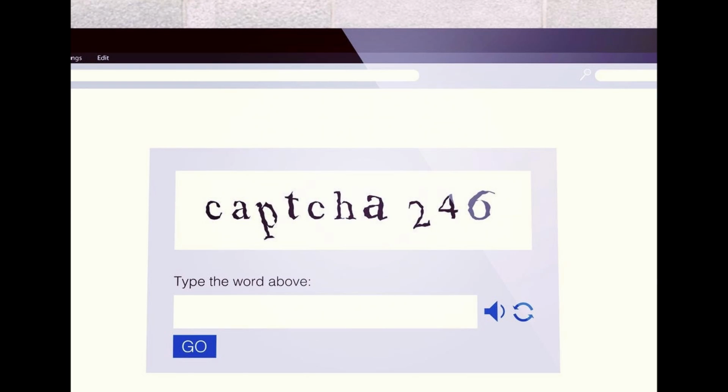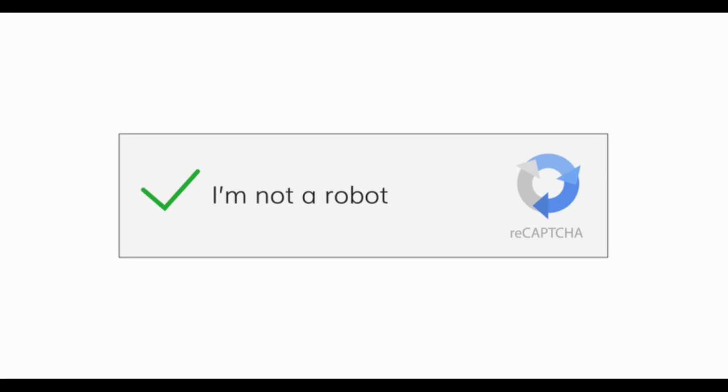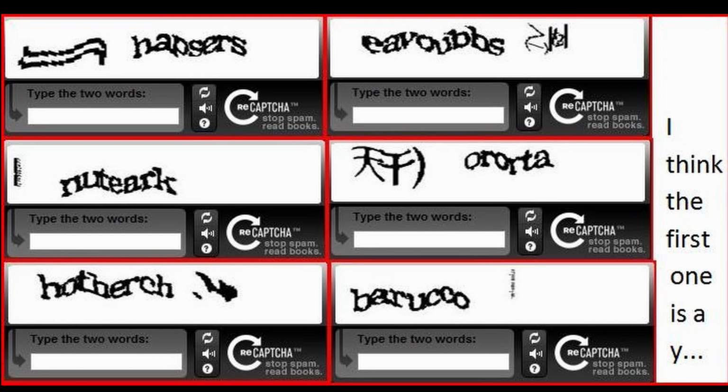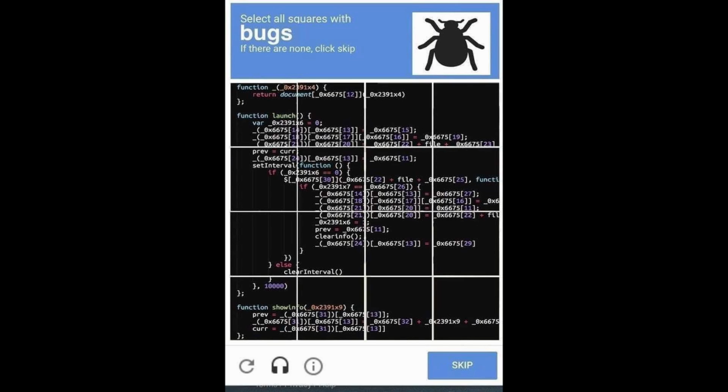These types of tests are called CAPTCHAs, which stands for Completely Automated Public Turing Tests to tell Computers and Humans Apart. In other words, CAPTCHA determines whether the user is a real person or a spam robot. CAPTCHAs stretch or manipulate letters and numbers and rely on human ability to determine which symbols they are. So, that's what CAPTCHA is. Now let's talk about how CAPTCHA works. But before that, solve this CAPTCHA to watch the video.